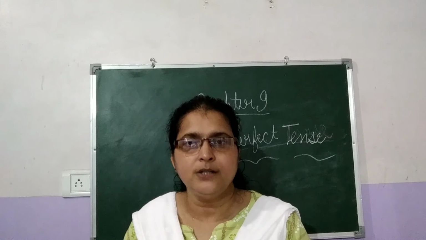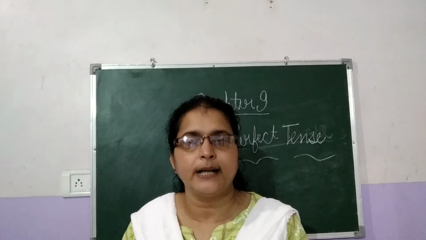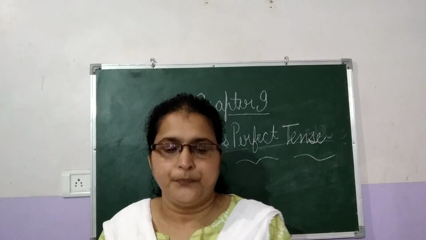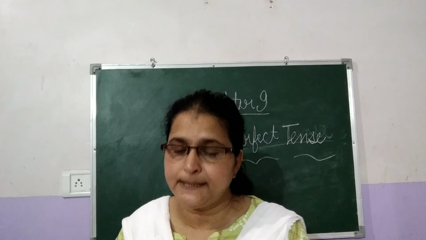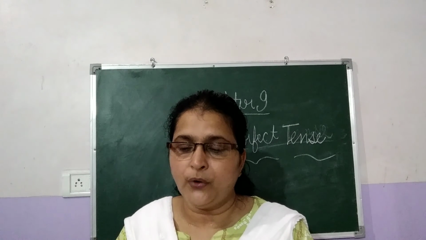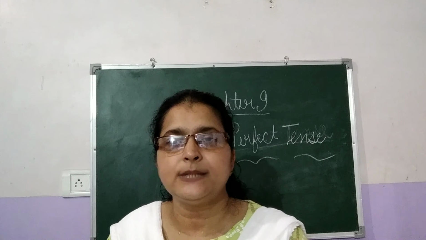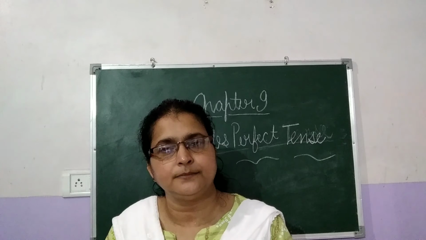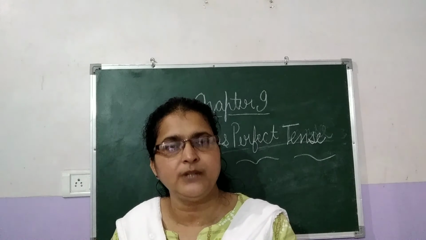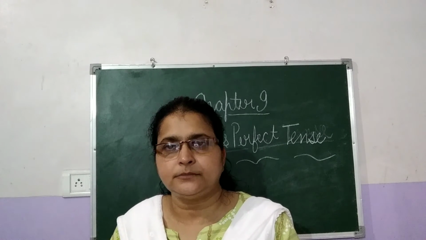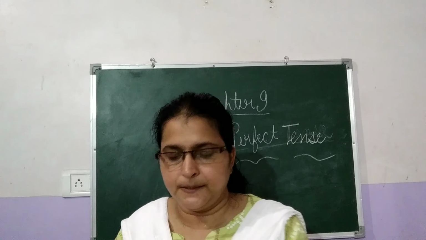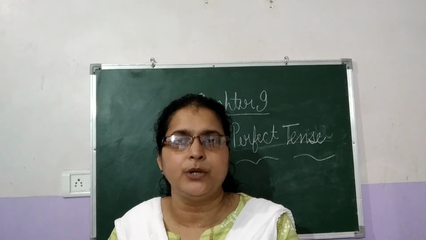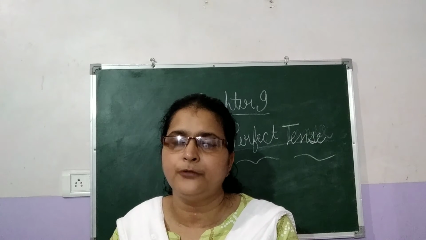Okay, hadn't his brother arrived before he completed his work? So in each tense there is a structure: affirmative sentence, negative sentence, interrogative sentence, and WH questions. We can make them in four forms.